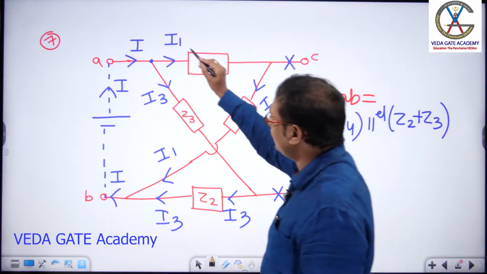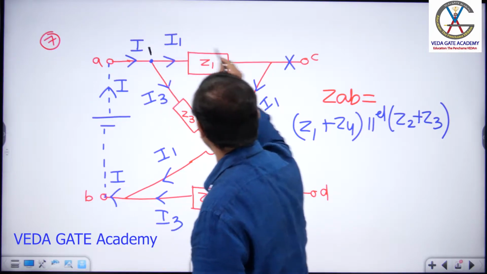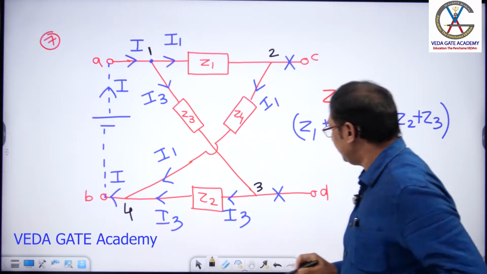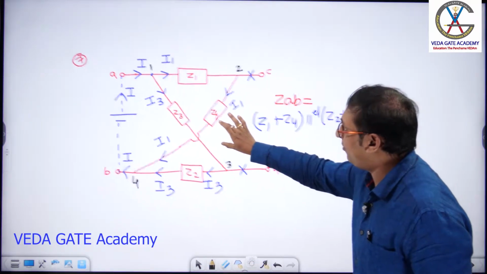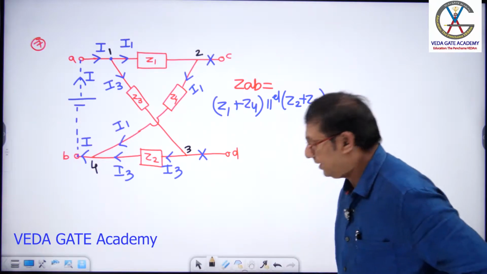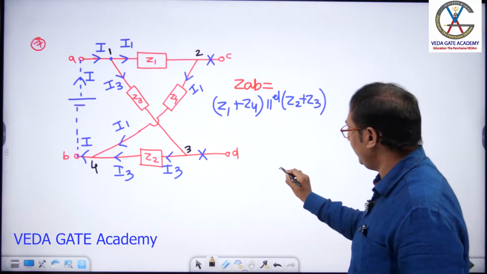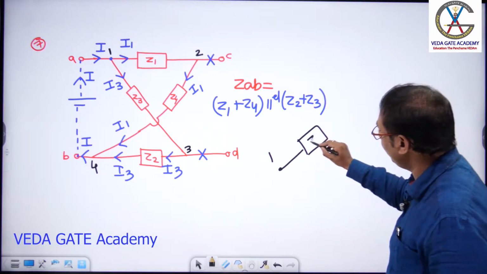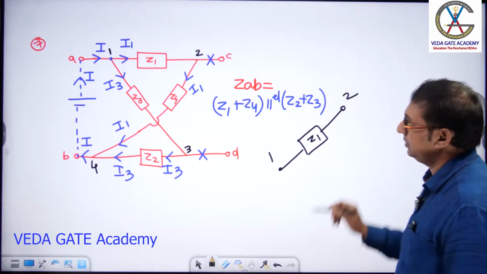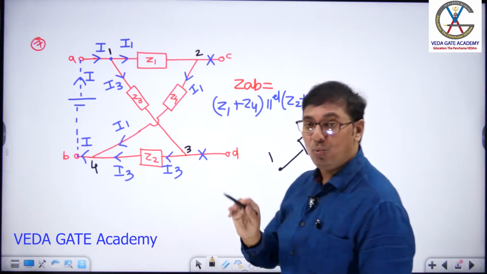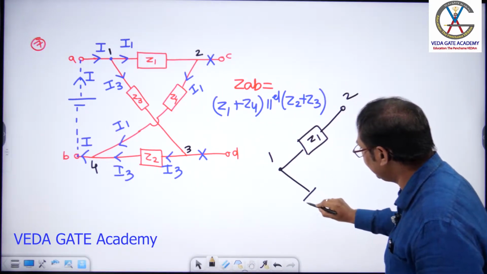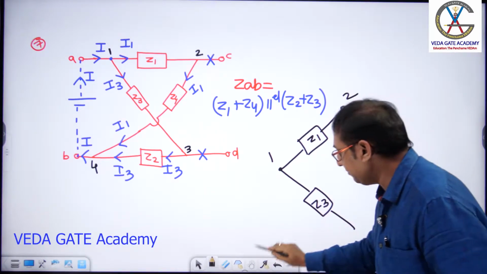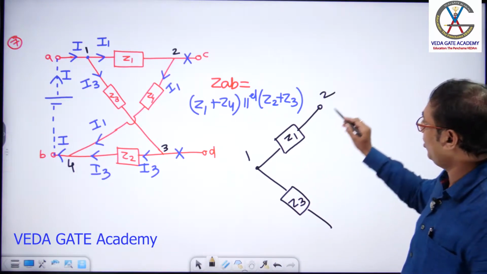Let us draw this lattice network in the form of a bridge. Mark these terminals 1, 2, 3 and 4. Please observe here. Starting from 1, I am drawing one impedance, calling this impedance Z1 and this terminal 2. Again from 1 we have one more impedance, Z3. Again from 2 we have one more impedance. What is that? Z4.